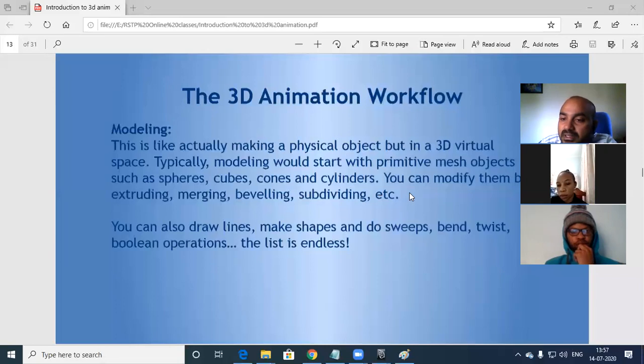Okay, so modeling is actually making a physical object, but in a virtual 3D space. Typically modeling will start with primitive mesh objects such as spheres, cubes, cones, cylinders. In 3D, I'll have a default sphere, cone, plane. Within that only we will create. We will create a solid, beautiful artwork.